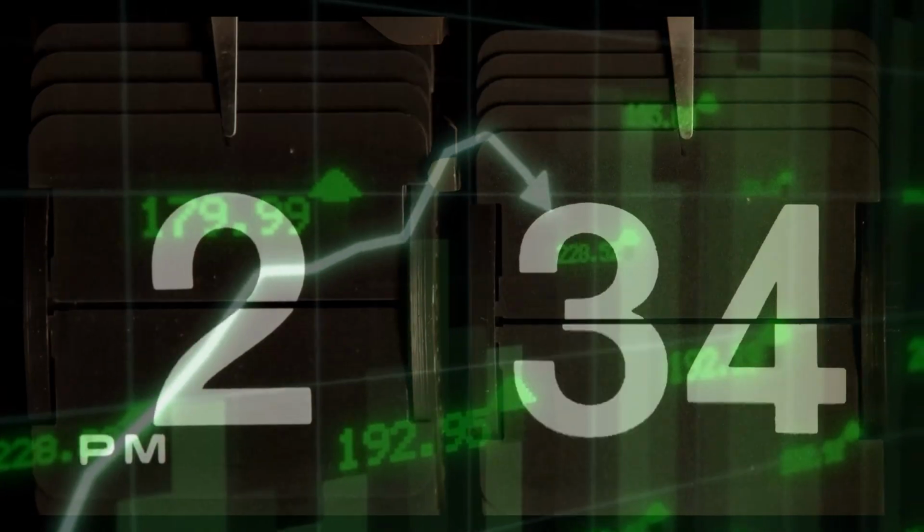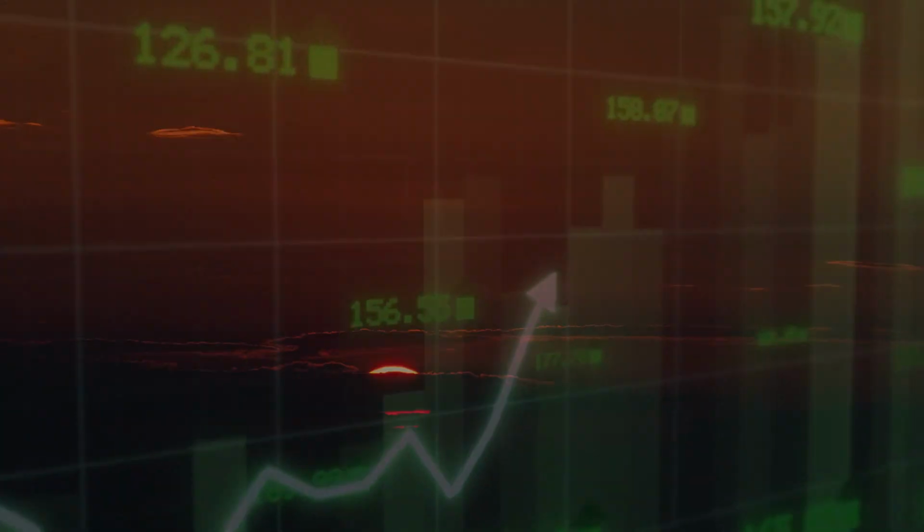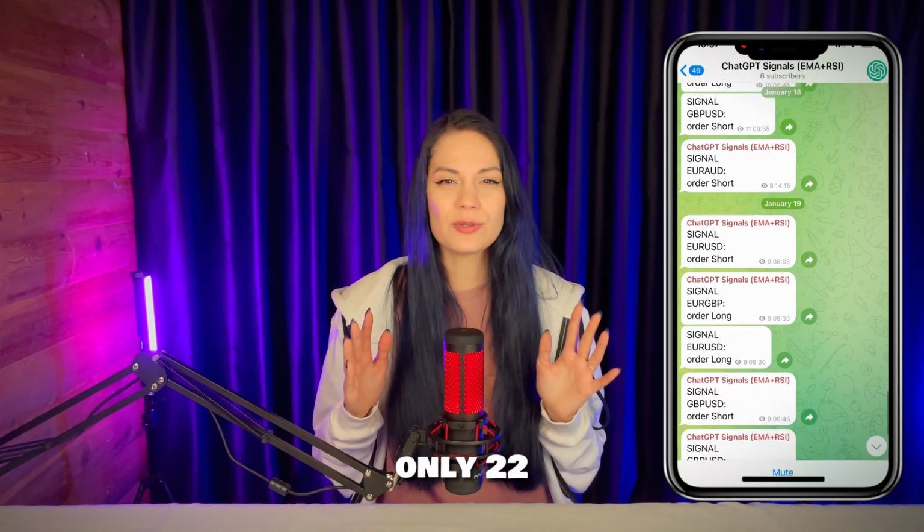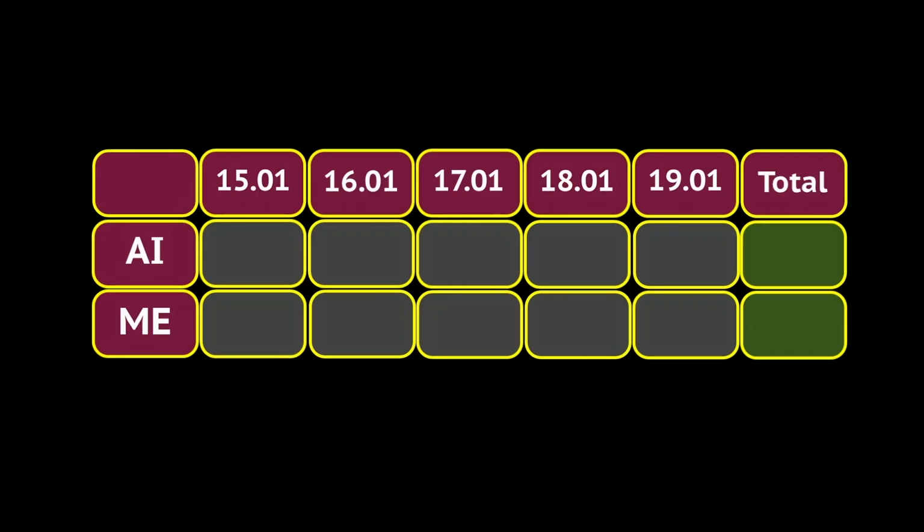So it's only been 15 seconds for you, but I've been trading on our bot signals and working on my own strategy for 4 days in a row. In total, the bot gave us 32 signals, of which we were able to use only 22, since the remaining 10 were either not available on Quotex or had a low payout percentage, and that's what came out of it. On the first day, as you already know, the markets on Quotex were all closed, and of course the bot and I both get 0 as a result.